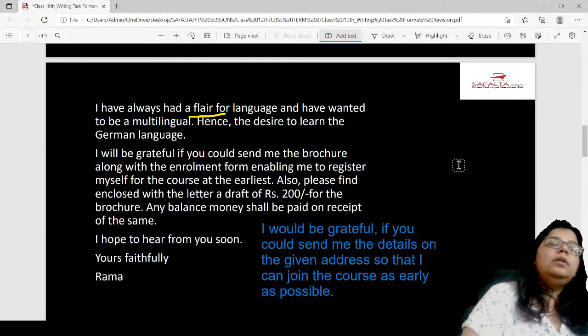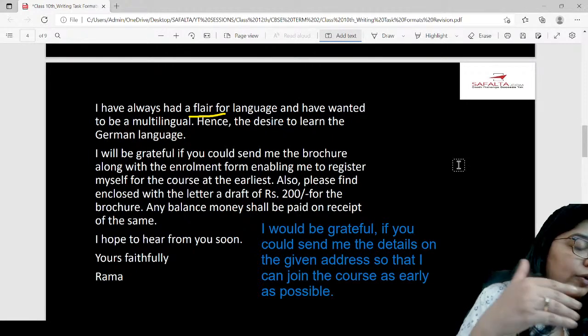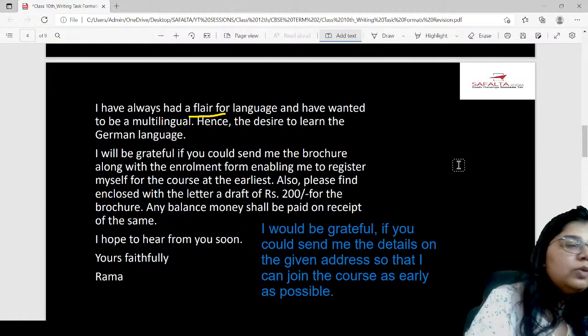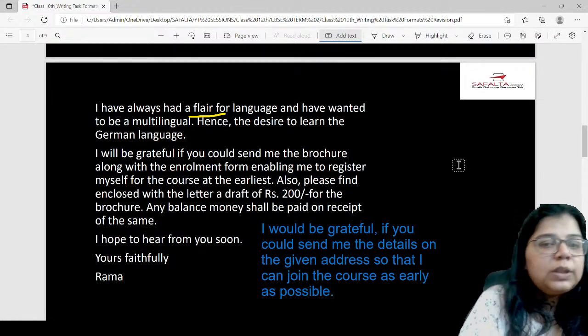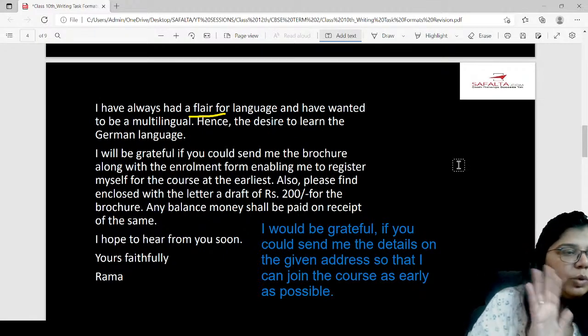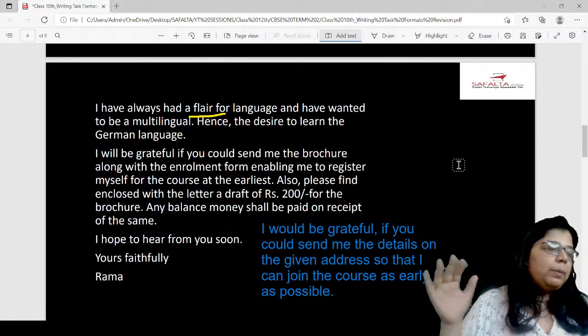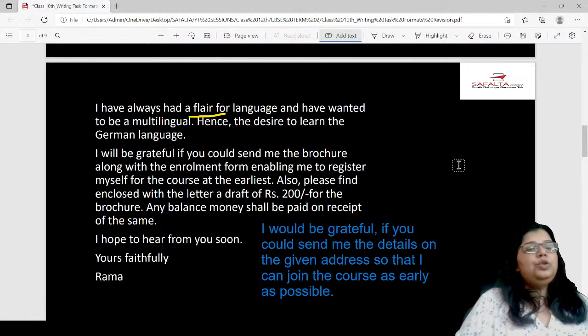Both these examples are ways of how you can write. You can use this language that I have written. You could also write what I have written here in blue. Both of them are correct, so you will not have a problem. I hope to hear from you soon. Yours faithfully, Rama. Because I'm a girl, I've mentioned Rama. You can even write Ram.